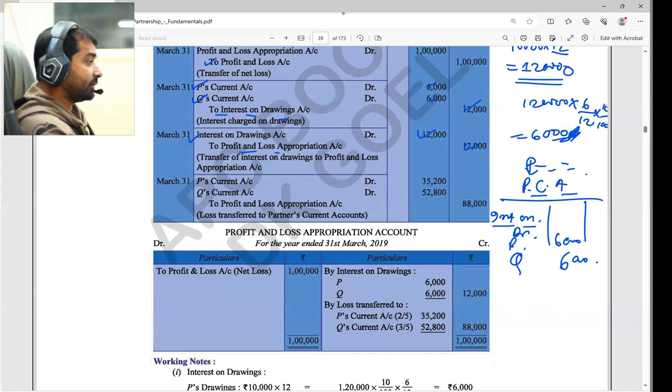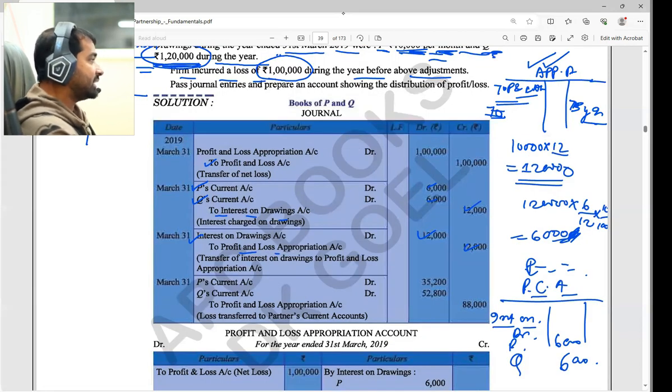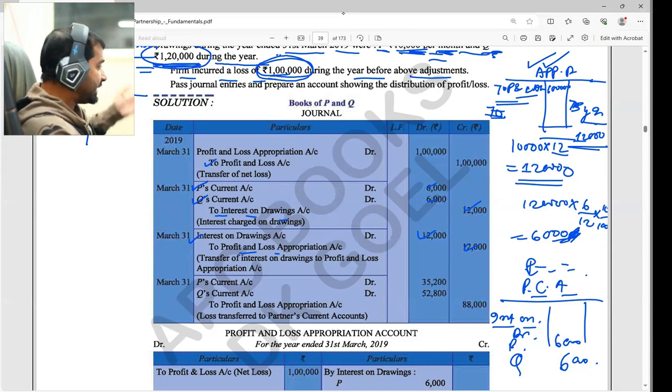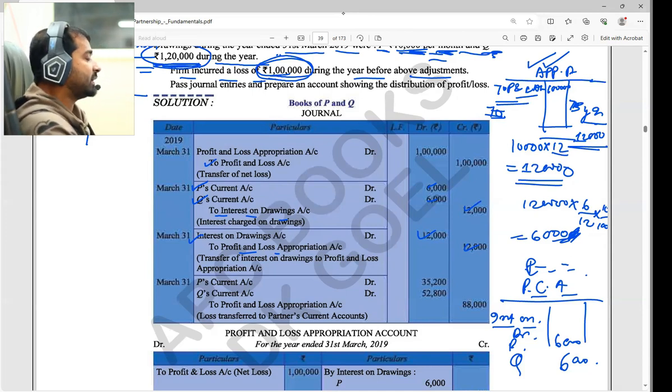Okay, now at the end we are going to find out the profit or loss. Definitely we got a loss here. As per the ratio given, we convert it. Now how would you distribute the loss? See, here 1 lakh was there, I have written on that side as an example, the appropriation of 1 lakh. And interest on drawings on that side we have 12,000 rupees. Correct or not? Yes, sir. So 88,000 loss is still pending.